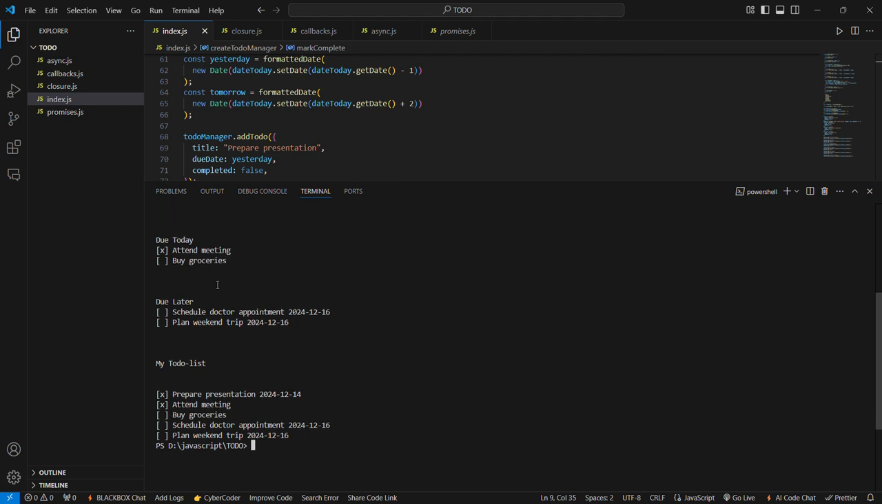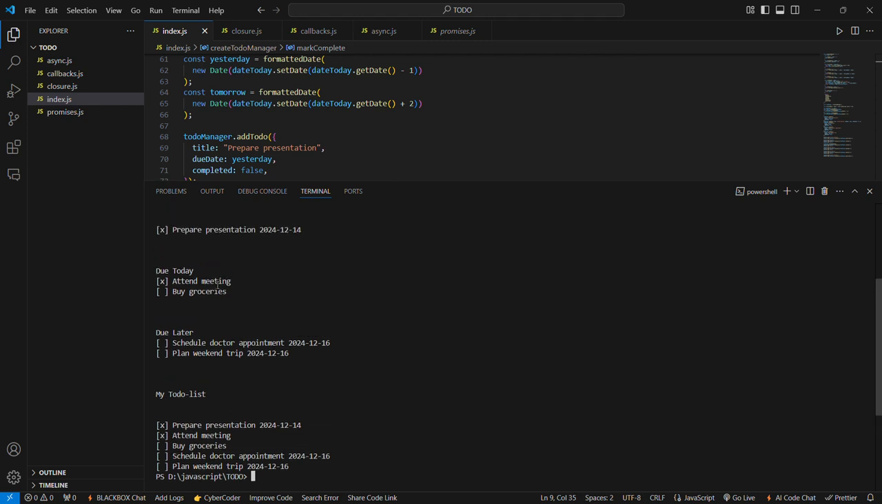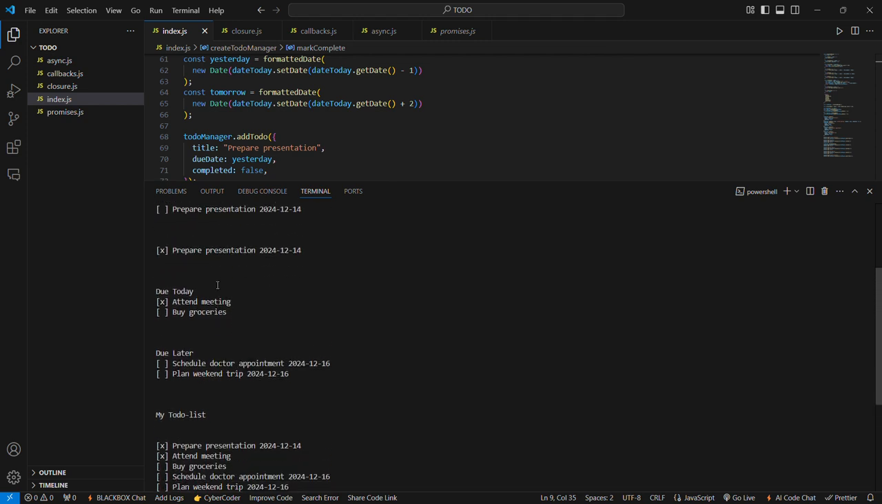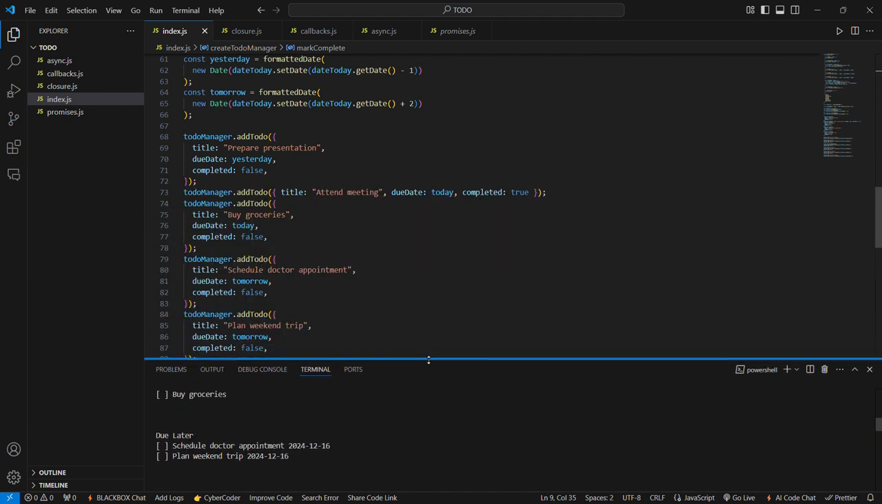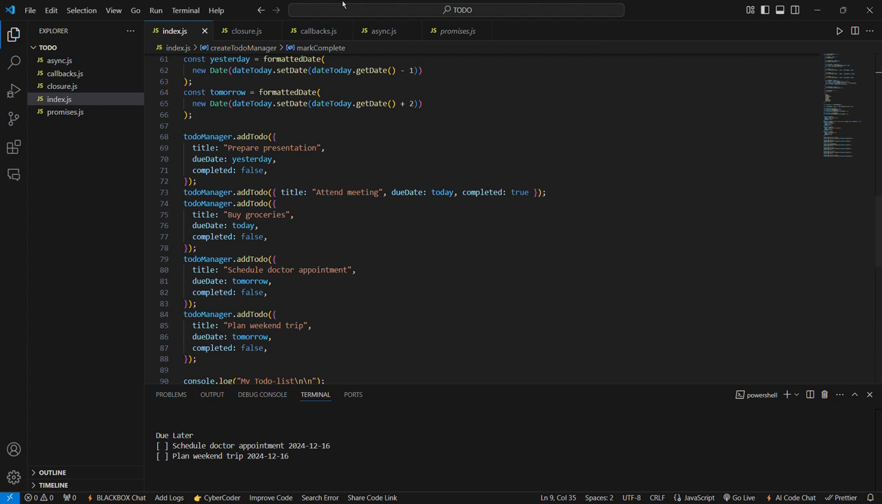Nextly, my to-do list is nothing but, as I said, the tasks displayed above are also displayed here. So as I said, that due today and overdue tasks are completed today. My updated to-do list is prepare presentation is completed, attend meeting is completed, buy groceries, schedule doctor appointment, plan weekend trip are about to complete. So this is a simple to-do list application developed using Node.js closures. Thank you.